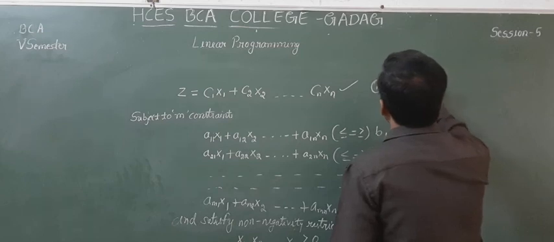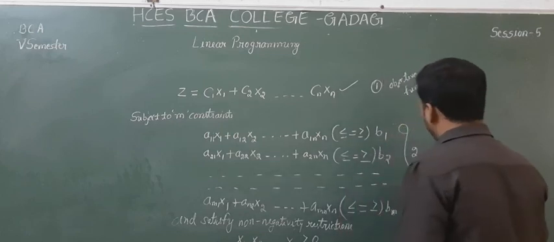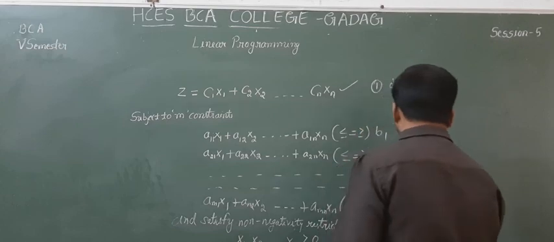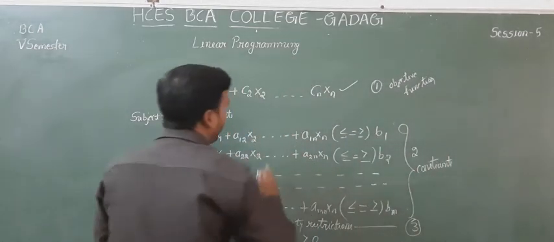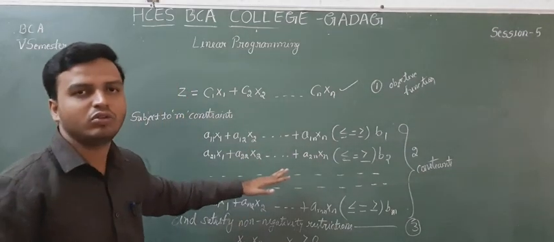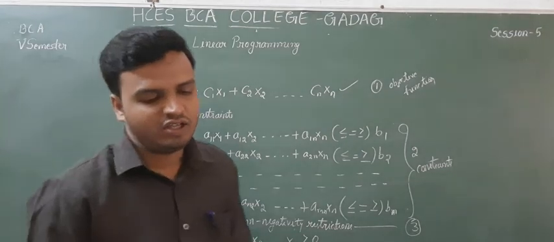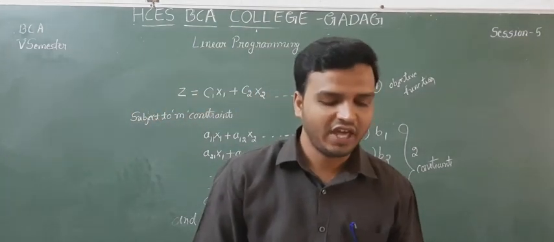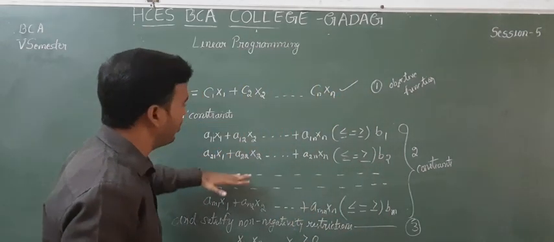Here the first one is the objective function, the second one is the constraints, and the third one is the non-negativity restrictions. All three together form an LPP.